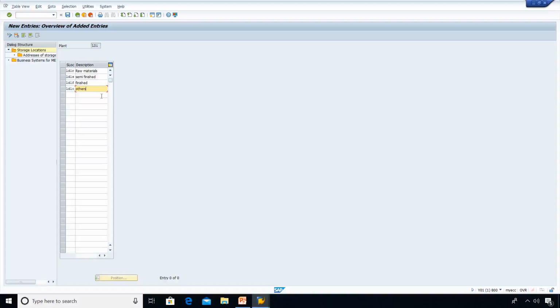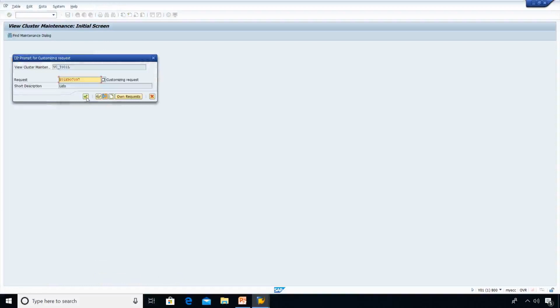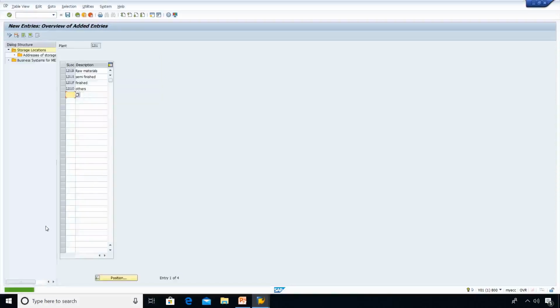It depends on the plant size. We can have multiple storage locations as per the requirements. Enter, save. Now you see this storage location has been created. We have maintained the storage locations under plant LD1.